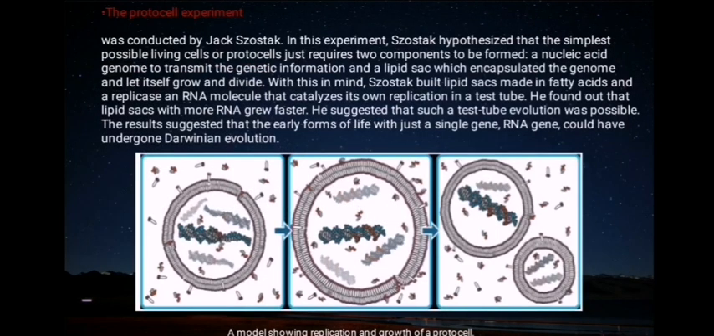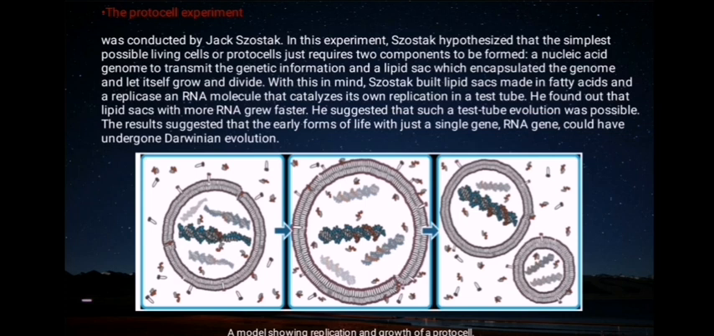The protocell experiment was conducted by Jack Szostak. In this experiment, Szostak hypothesized that the simplest possible living cells, or protocells, just require two components to be formed: a nucleic acid genome to transmit the genetic information, and a lipid sac which encapsulated the genome and let itself grow and